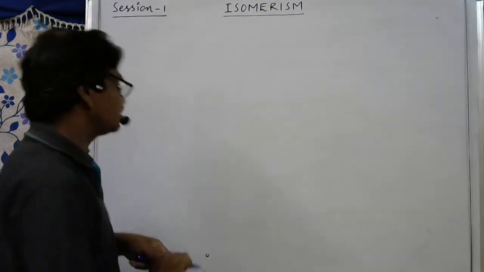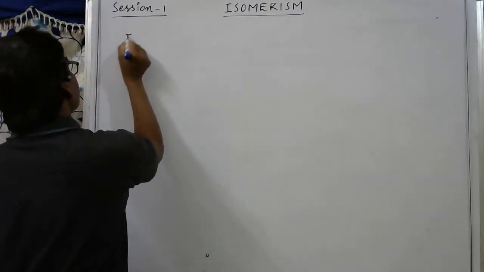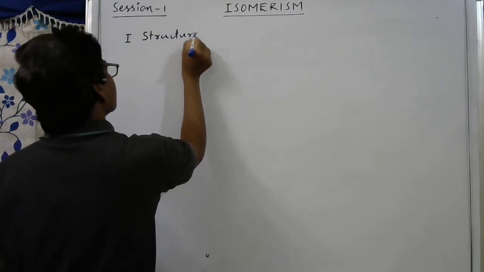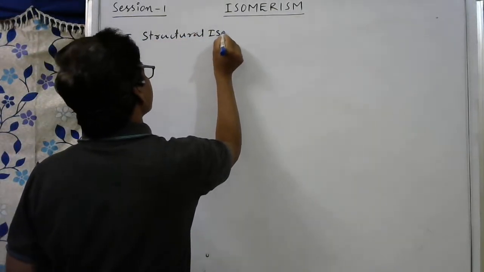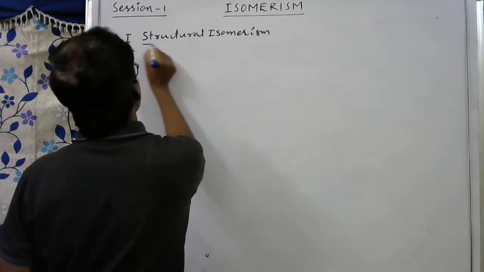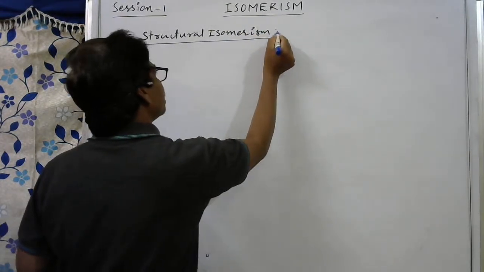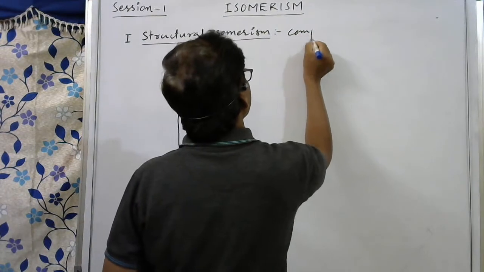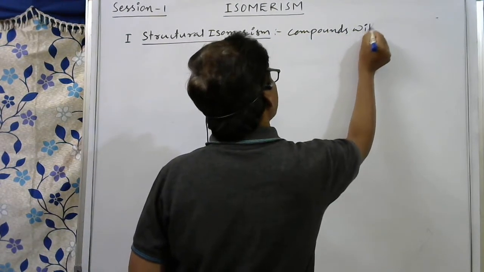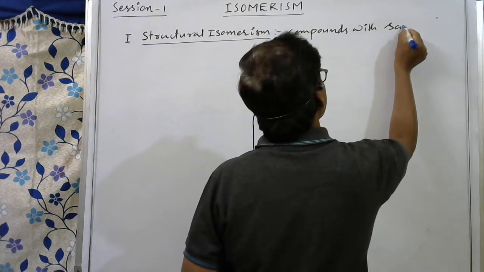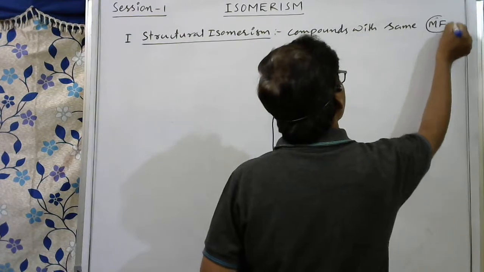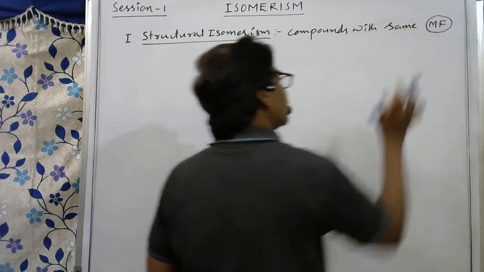First, here is structural isomerism. Structural isomerism means compounds with the same, otherwise we can say identical, molecular formula, MF. MF is nothing but molecular formula.